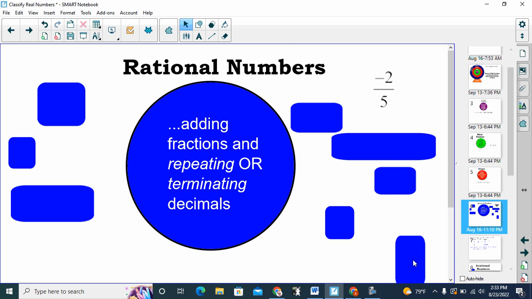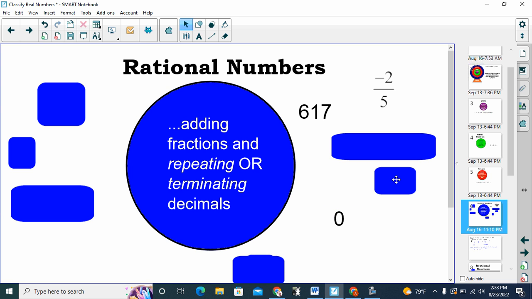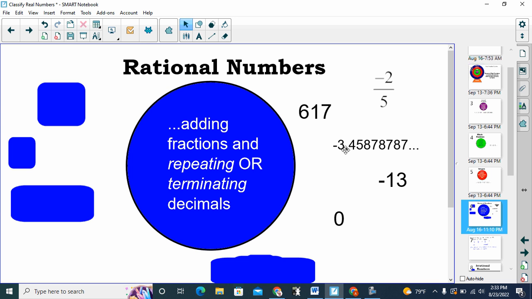So like -2/5, we had that one, not that specific one, but one similar to that on the previous slide. 6 17/1, you could write that as 6 17/1. 0, we said we could write that as 0/2. -13. Notice this one here says -3.45878787, and assuming it continues with the pattern there, 87878787, because it eventually repeats, even though the whole thing doesn't repeat, part of it repeats, this would be a rational number.